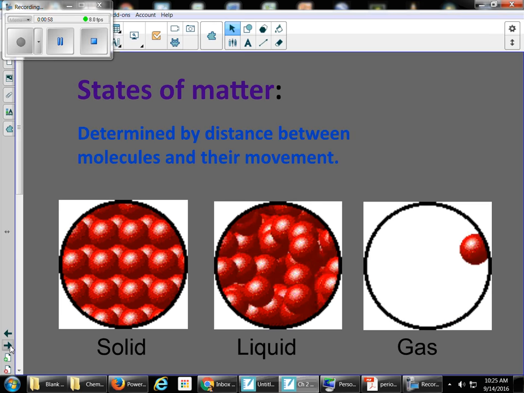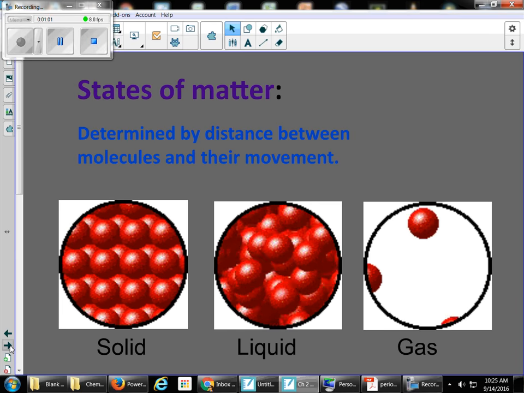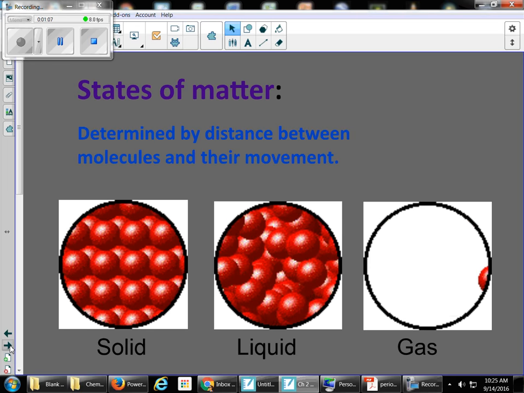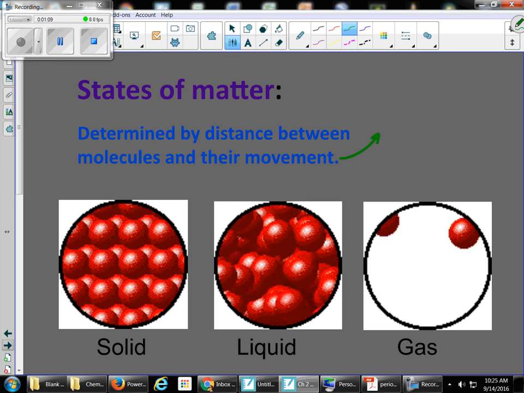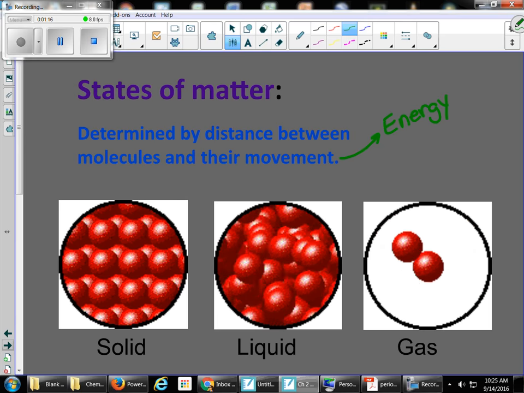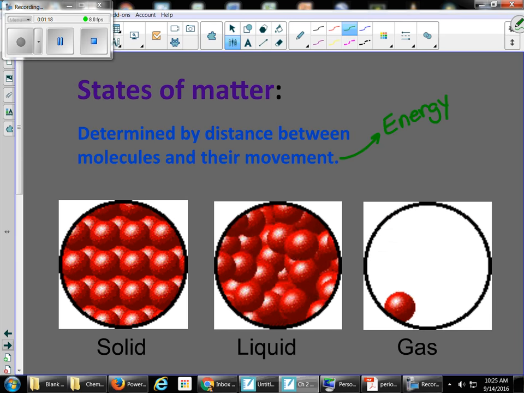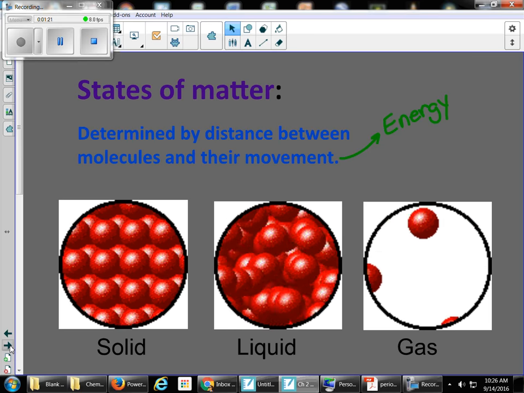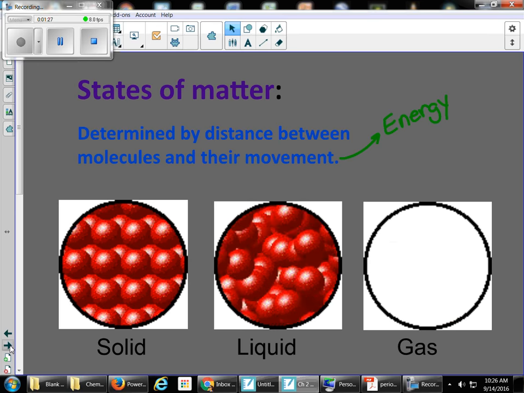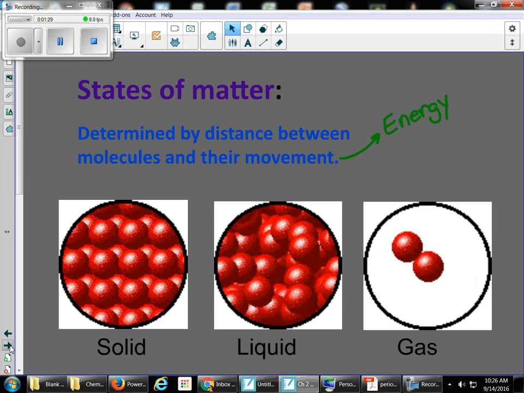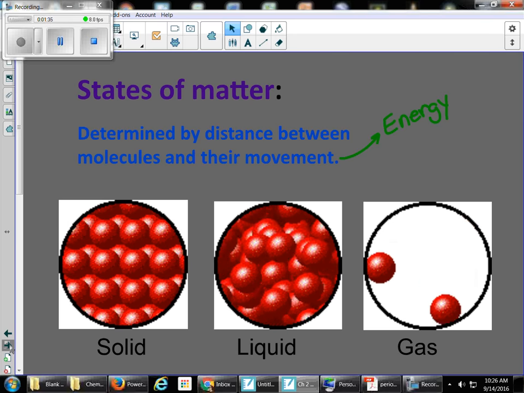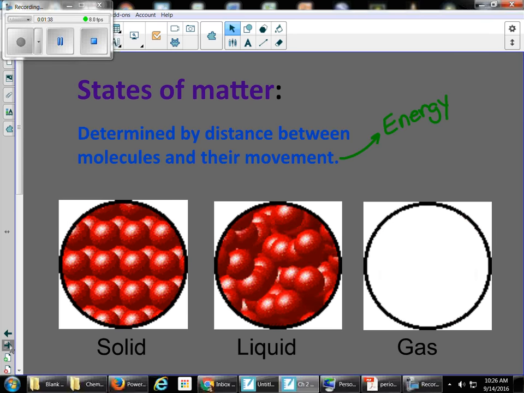There are three main states of matter, and those are determined by the distance between the molecules and the movement of those molecules. And when you talk about the movement, you are talking about the energy of those particles. When you look at the three main ones, solid, liquid, gas, solid has the lowest energy. They're moving the least amount here, and they have a regular repeating structure. They have a definite volume and a definite shape.